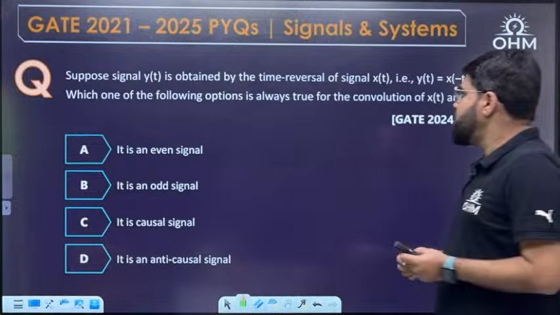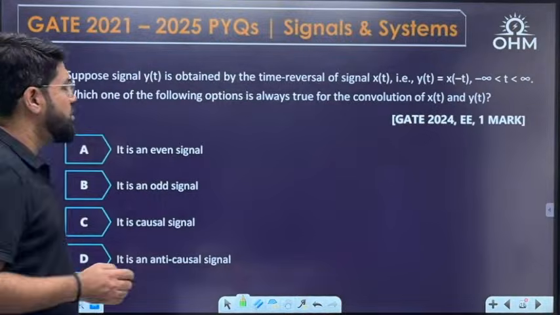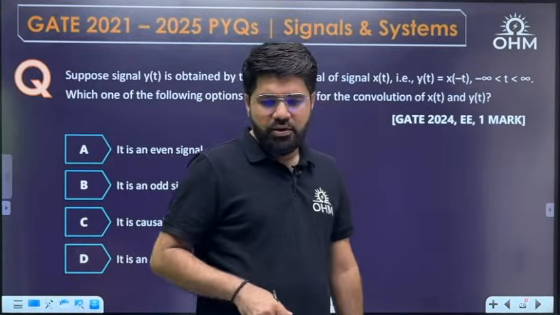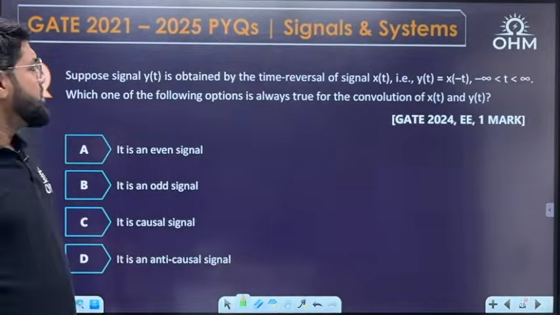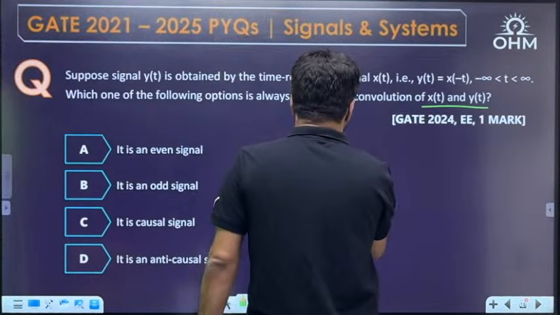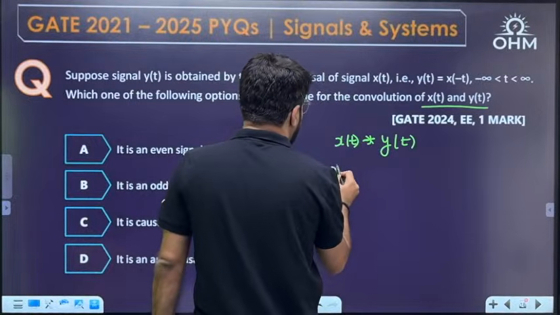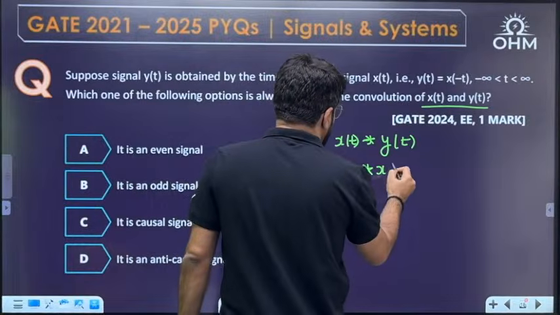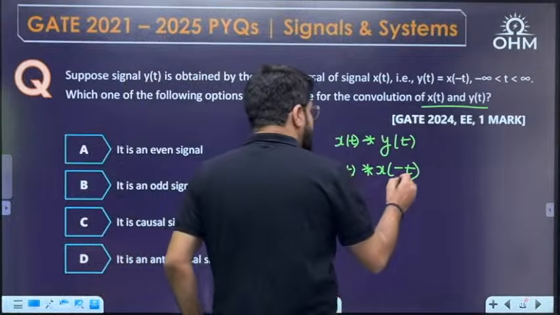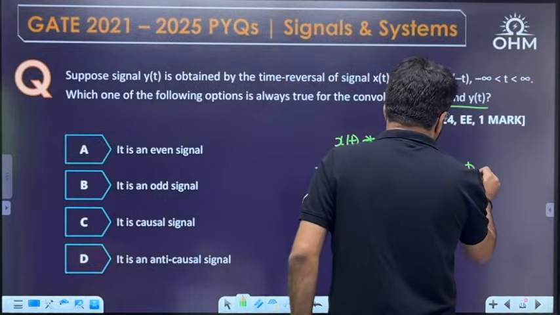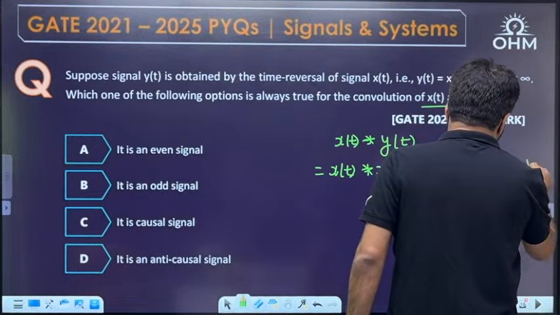Suppose the signal y(t) is obtained by the time reversal of the signal x(t), that is y(t) is x(-t). Which of the following options is always true for the convolution of x(t) and y(t)? Sai Vikas said C. Yes, it is a simple question, GATE 24 EE 1 mark. What is y(t)? It is x of minus t. A signal convolved with its mirror image is a way to calculate the correlation.